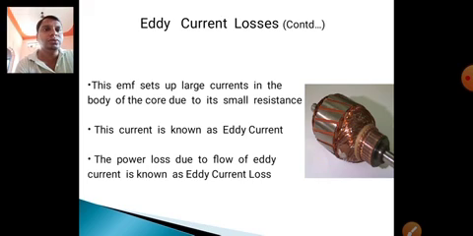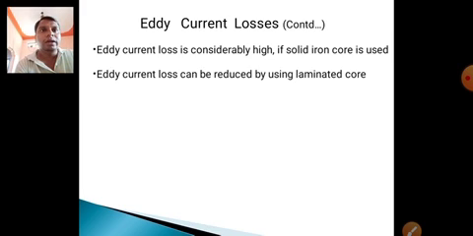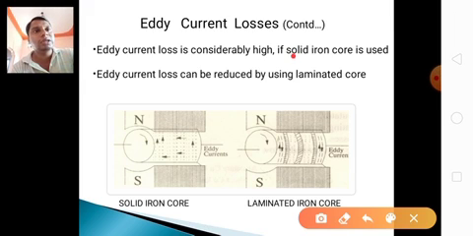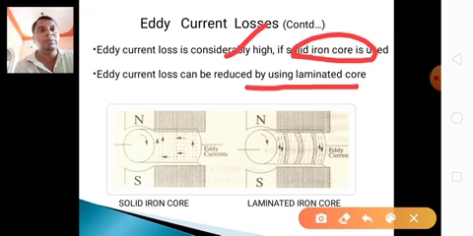The power loss due to flow of eddy current is known as eddy current loss. Eddy current loss is considerably high if a solid iron core is used. The eddy current can be reduced by using a laminated core. Here a single core is used, so the loss will be more. If a lamination core, meaning single plates, is used, the eddy currents will be reduced. Here it shows the figure.